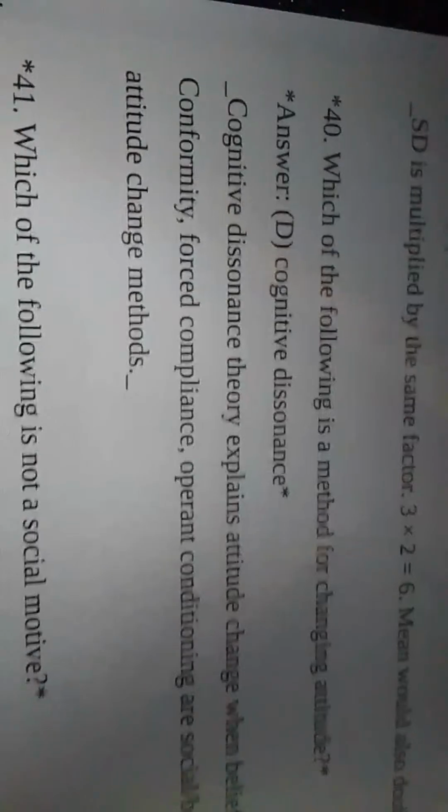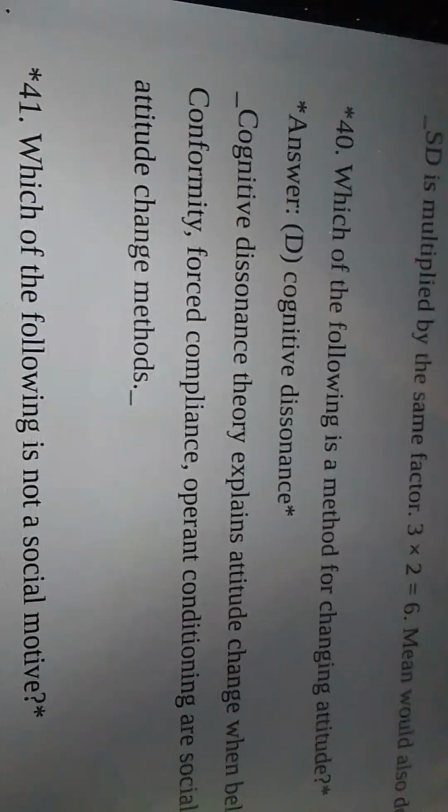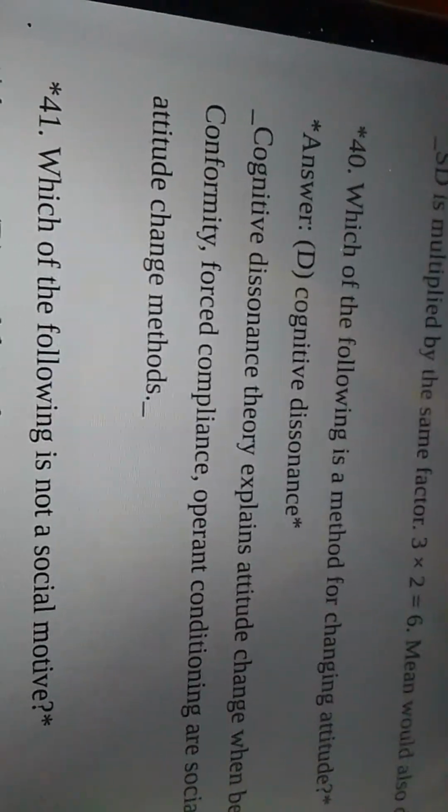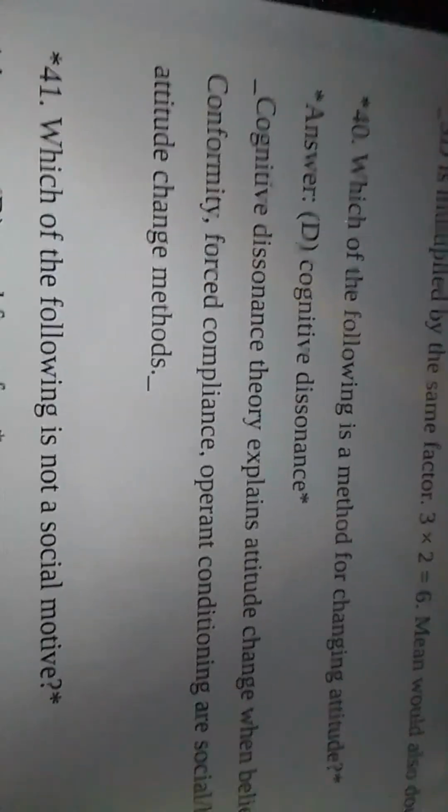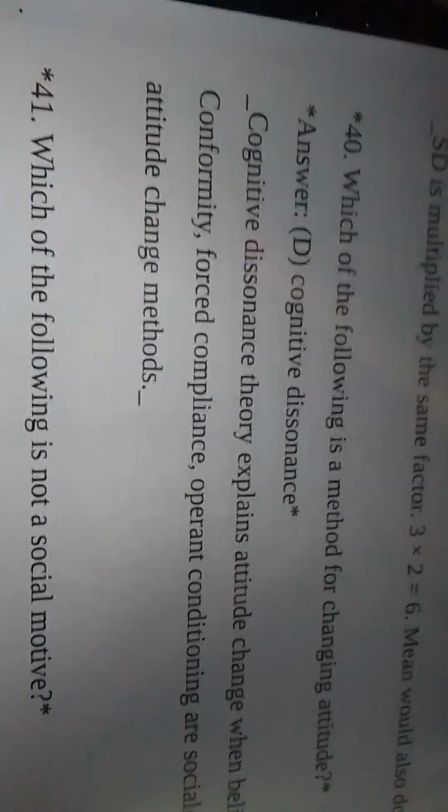Which is a method of changing attitude? Cognitive dissonance theory explains attitude change when beliefs and behaviors conflict.